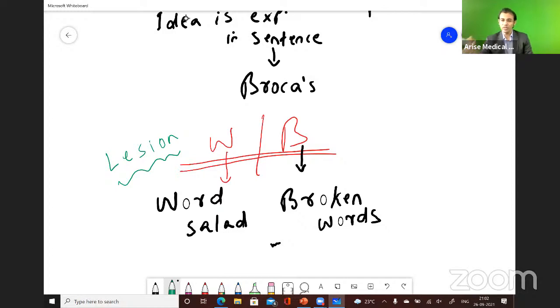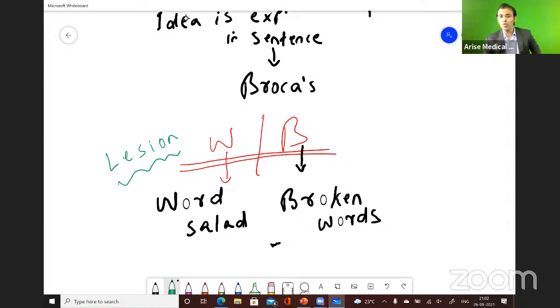I'm asking you, whenever there will be a lesion in the Wernicke's part, at that time there will be a problem. There will be a problem in understanding, a problem in comprehension, and a problem in the planning of the ideas.